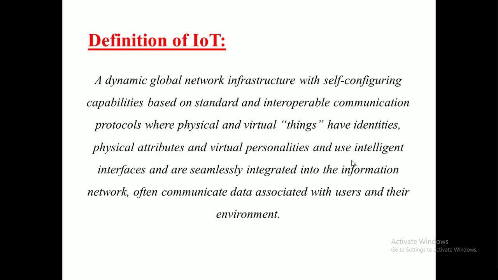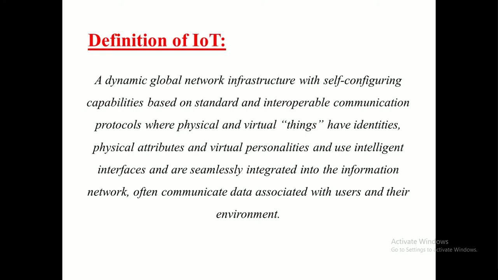Yesterday's class we discussed the introduction, what is IoT and how it is useful in our day-to-day life. We discussed that in the last session. So let us see the definition of IoT.